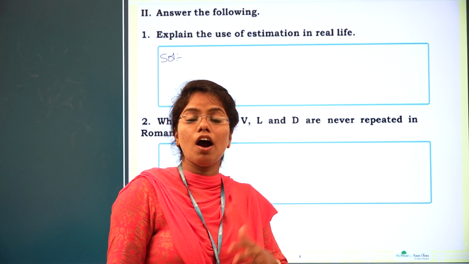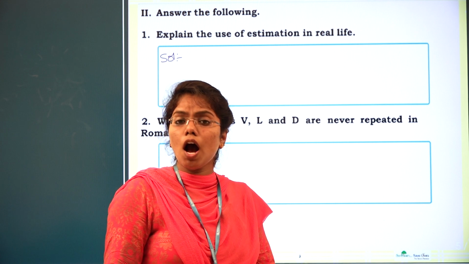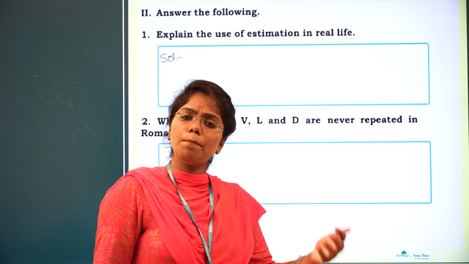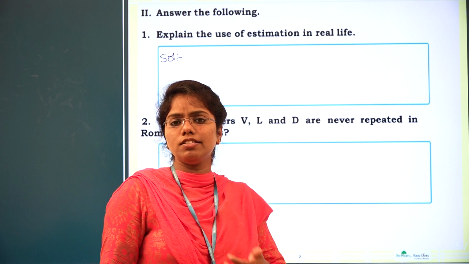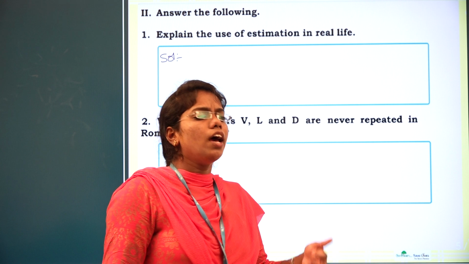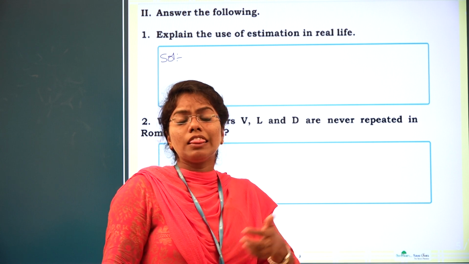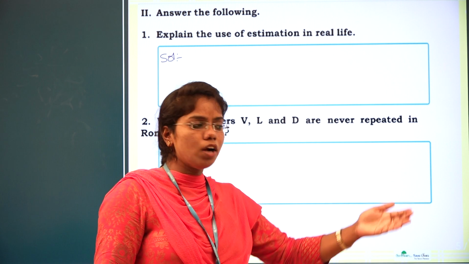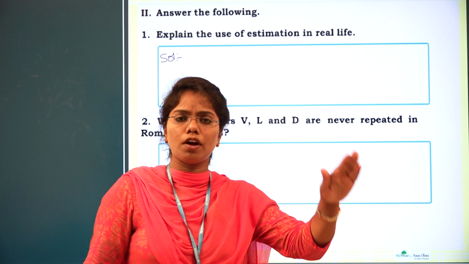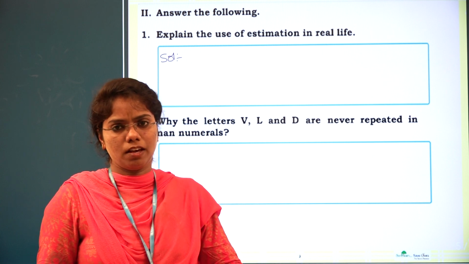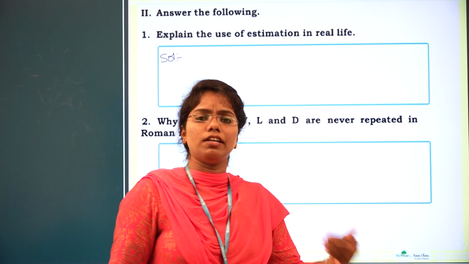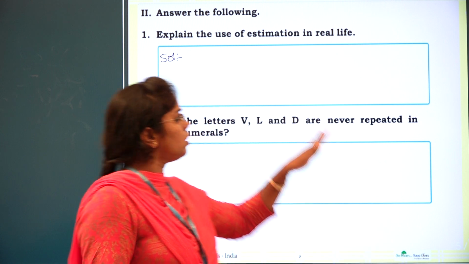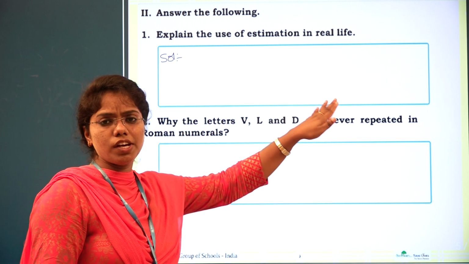For example, your parents go to the malls to purchase groceries, or for a money transaction or shopping. Before going, we have to estimate. All of those come into everyday experiences. That is called estimation in real life.